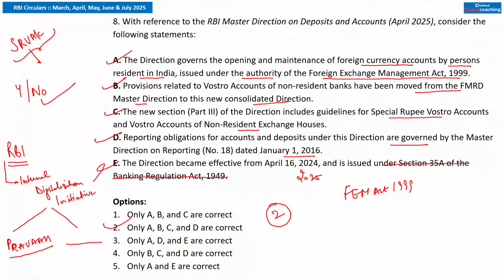That is absolutely correct. So that is Sarthi. So Sarthi is the correct answer. These are the two initiatives which you need to remember. Sarthi is an internal system to digitize and streamline the internal workflows for the RBI employees, and Pravah is basically for the external applications which RBI receives from the public.